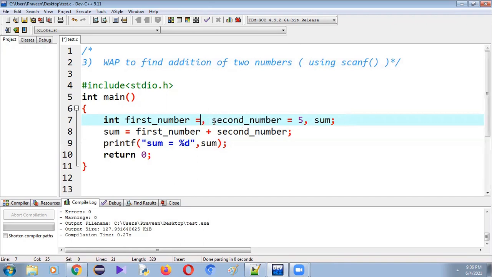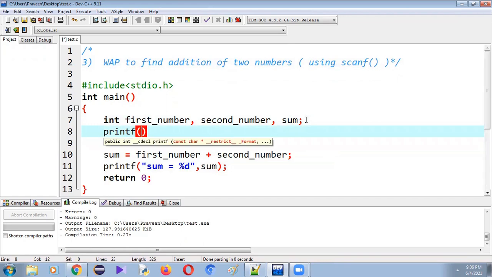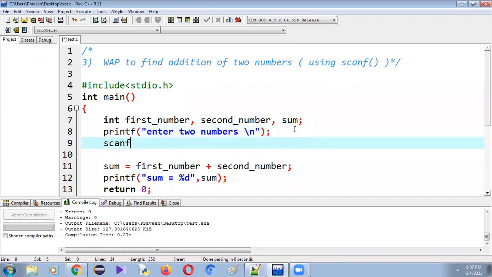Here we are not assigning any values to the variables, we are just declaring the variables. After declaring the variables, we are asking the user to enter the two numbers. Let me write printf enter two numbers. Next I want to bring the cursor to the next line, that's why I'm using the slash n. Now how many numbers do we want to read from the user? Two numbers. So which function do we have to use? The scanf function. Now tell me which type of values we are reading. We are reading the integer values.